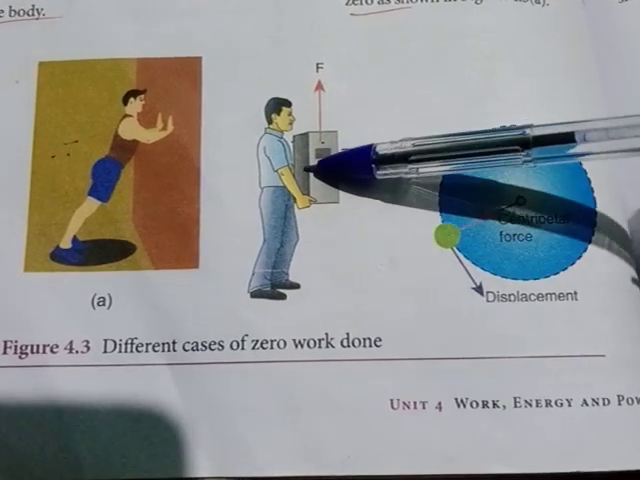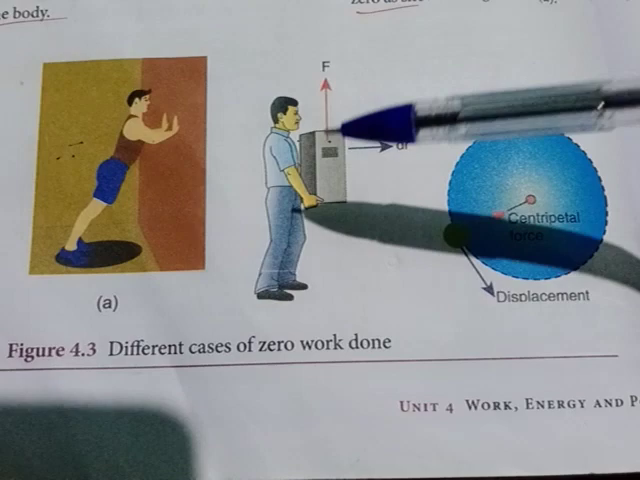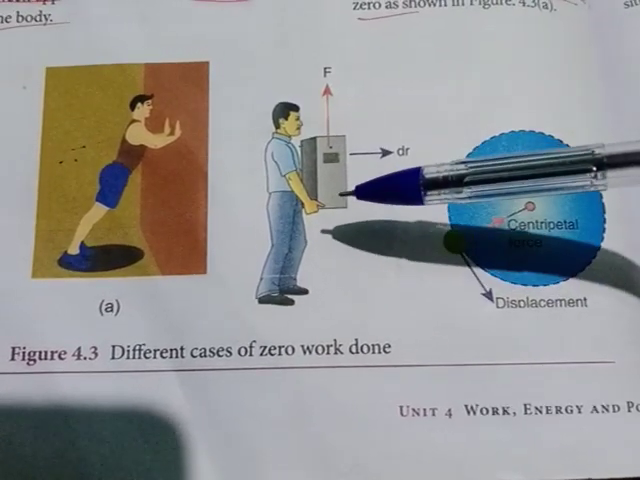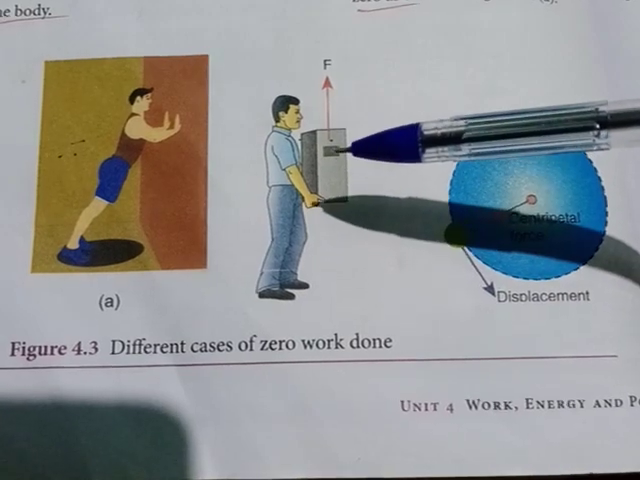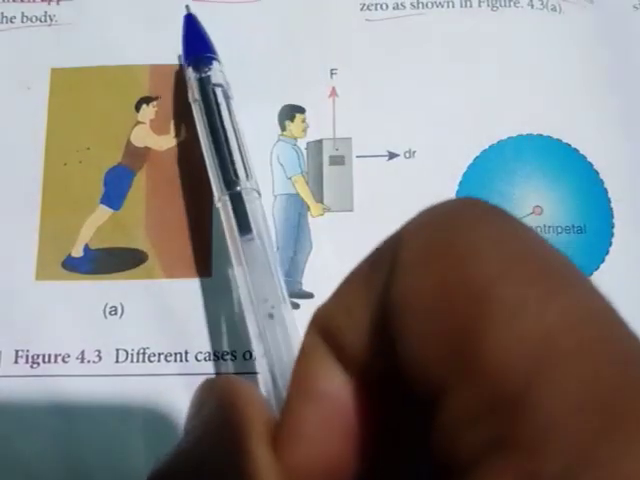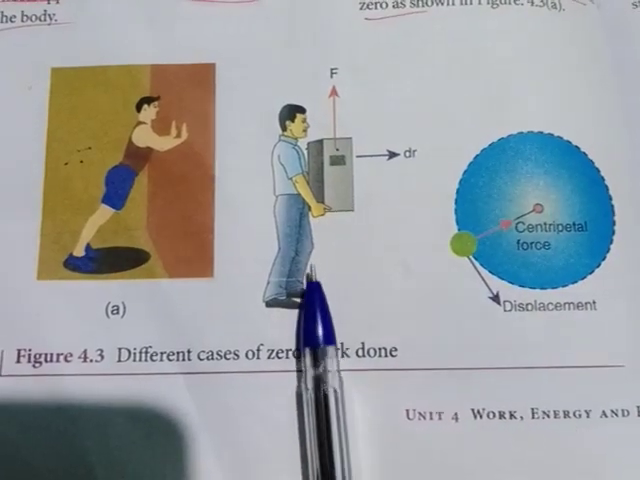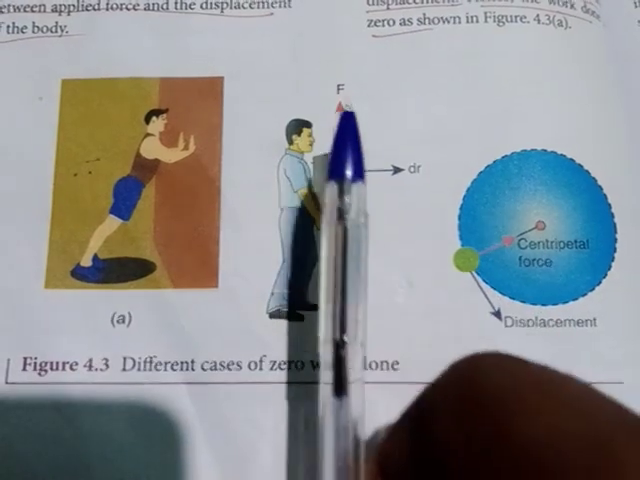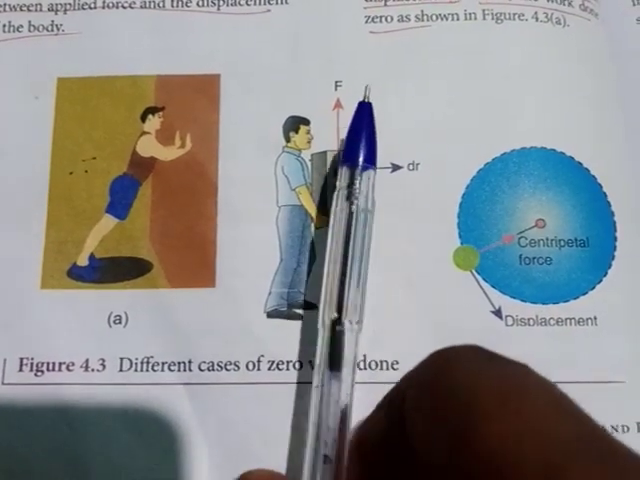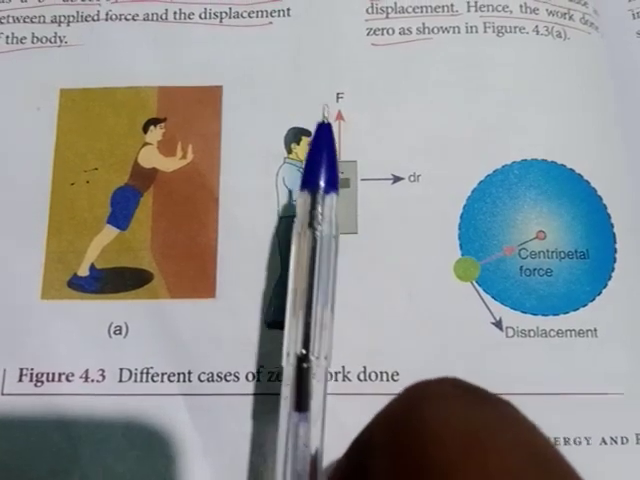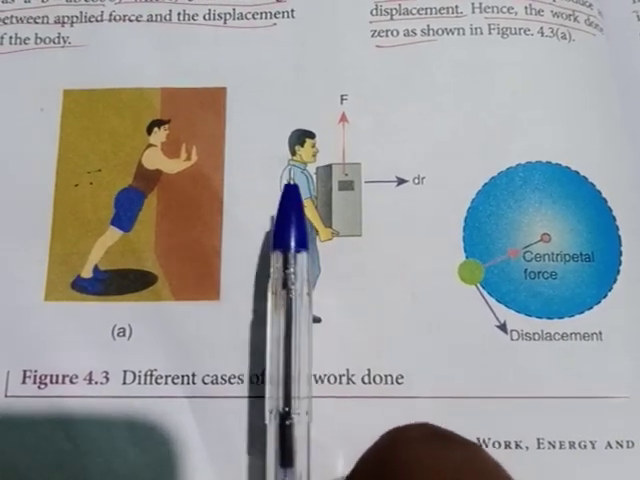So when this gravitational force does no work on this body, we can tell that the work done is 0. That is another case. If the force and displacement are perpendicular to each other, we can tell that there is no work done.